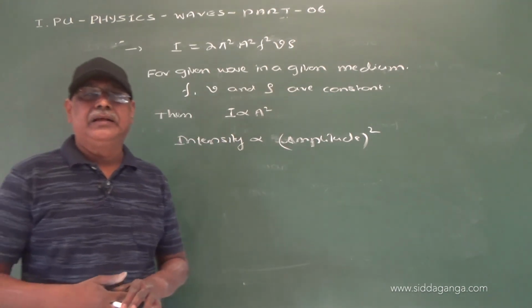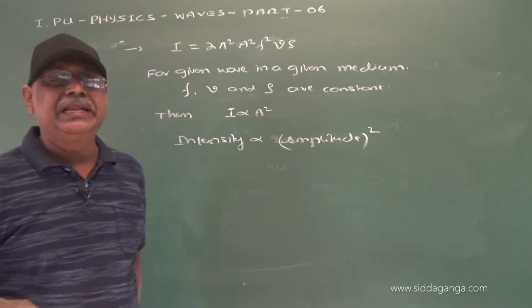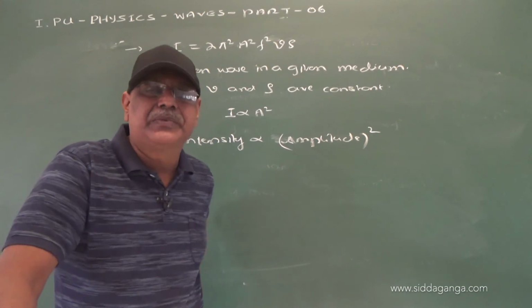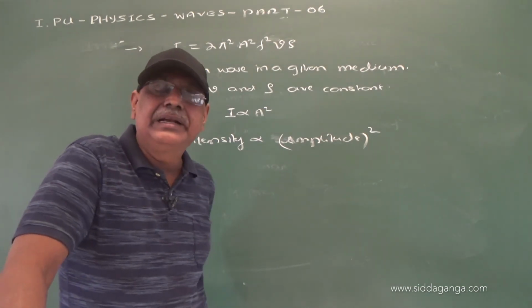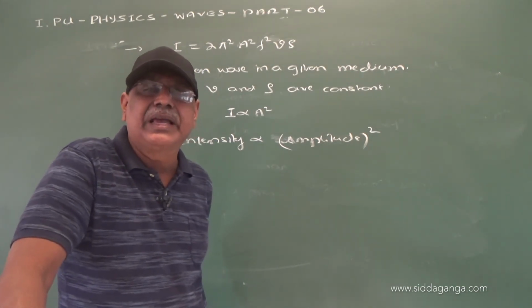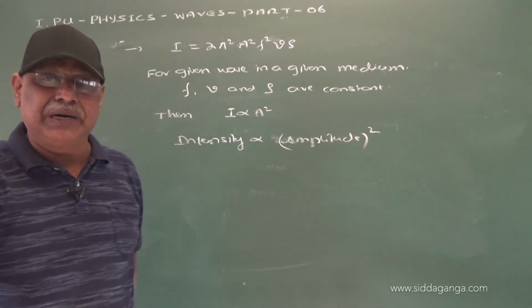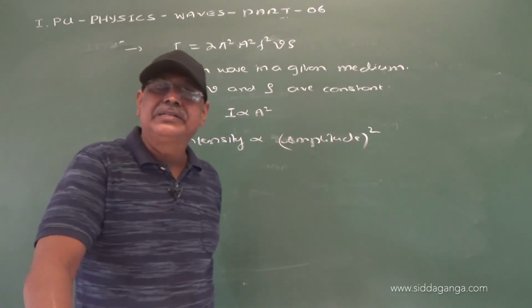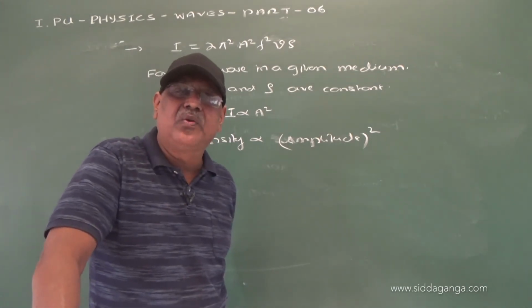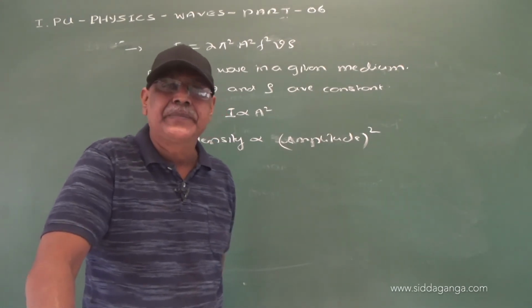That means when amplitude is increased n times, the intensity increases by n square times. When amplitude is doubled, intensity becomes 4 times more.